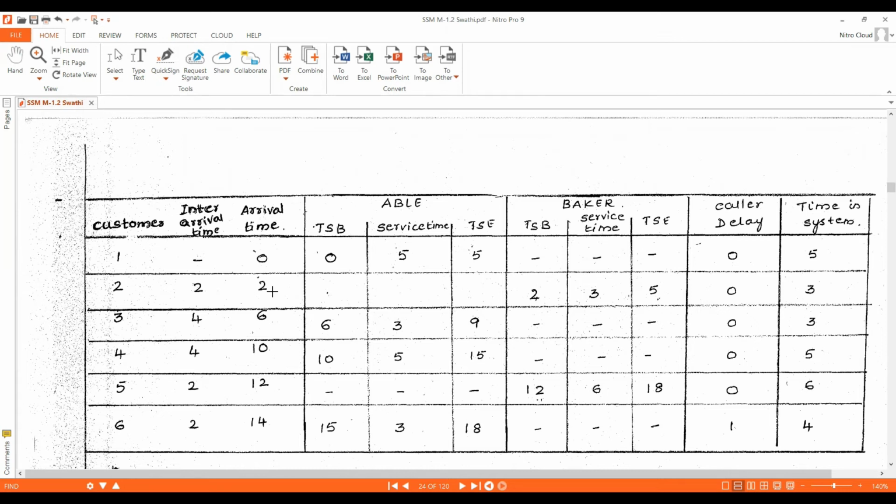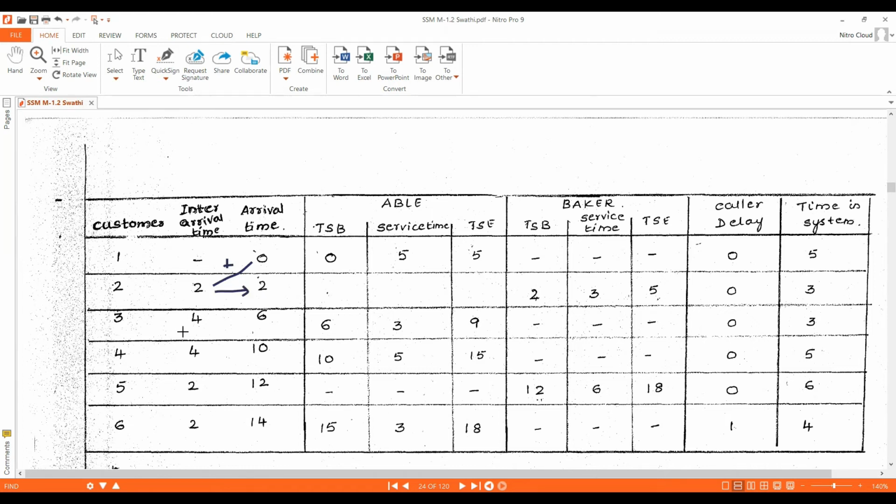For customer 2 we calculate the arrival time. The arrival time of customer 2 is the sum of customer 1's arrival time plus the inter-arrival time of customer 2. 0 plus 2, we get 2.